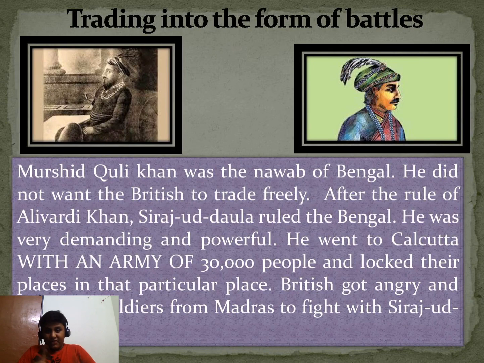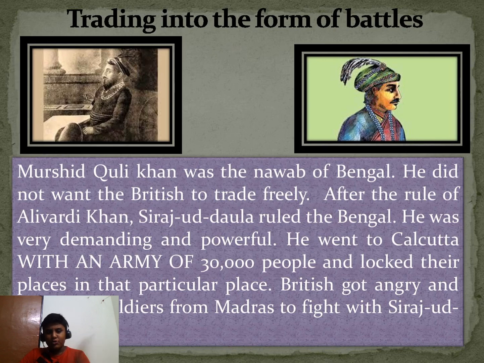Trading turns into battles. This topic is interesting, right? Murshid Quli Khan was the Nawab of Bengal. Remember the name? Murshid Quli Khan. He was the ruler of Bengal. He was a great ruler and he also demanded that the British not trade freely.